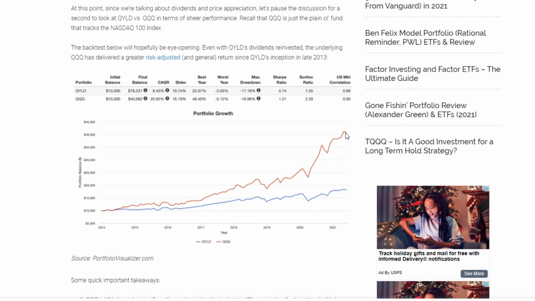I like QYLD for the monthly income, but I don't see it as a way to grow my portfolio long term. I see it as a way to inflate my lifestyle in the future or to retire early if that's what I plan on doing.